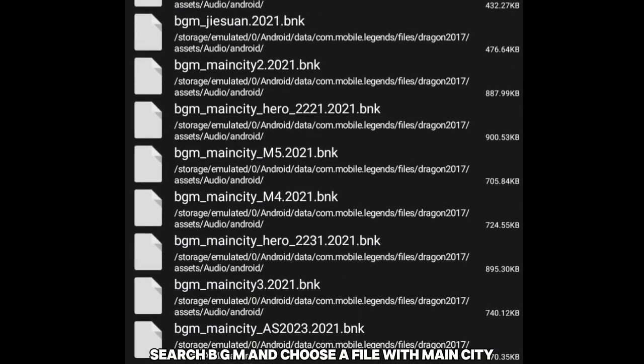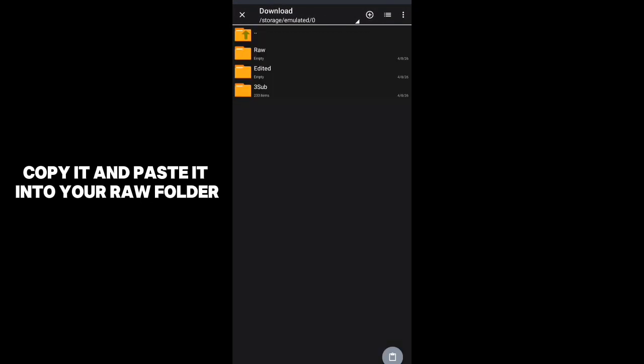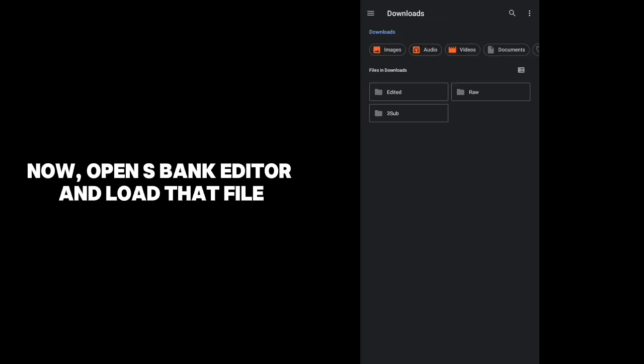Search BGM and choose a file with main city. This part matters. Copy it and paste it into your raw folder. Open SBank Editor. Load that file.